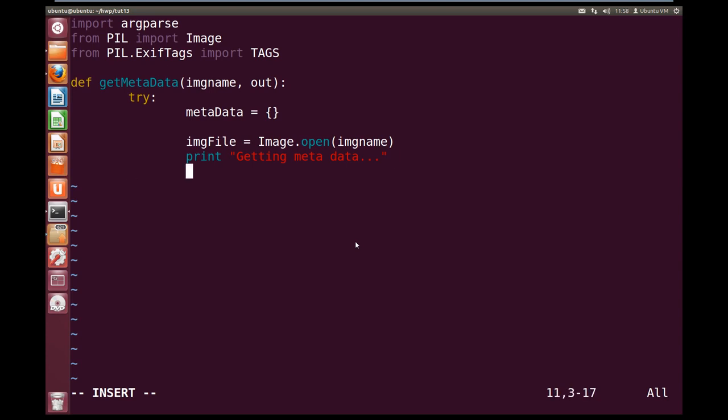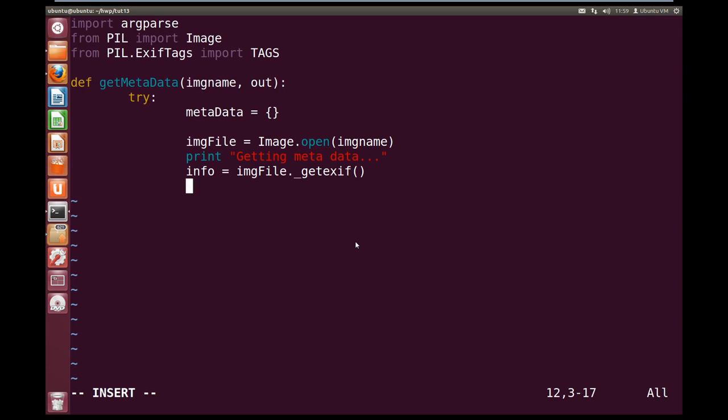Okay, now let's grab the info out of the image. So info equals the image_file dot _getexif. So we're going to call the _getexif method on the image file.